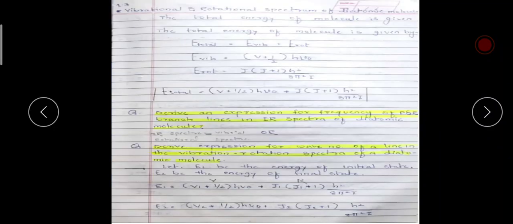What we have seen in this particular question is very much important. That's why I am focusing on this. While writing the answer for this question, we know the total energy of the molecule is given by E total is equal to A plus half h nu 0 plus J in bracket J plus 1 h square upon 8 pi square I. Then let E1 be the energy of the initial state, E2 be the energy of the final state.